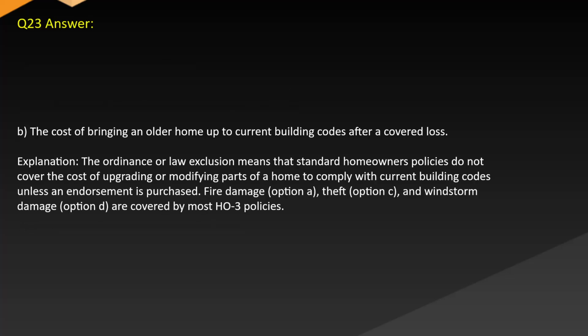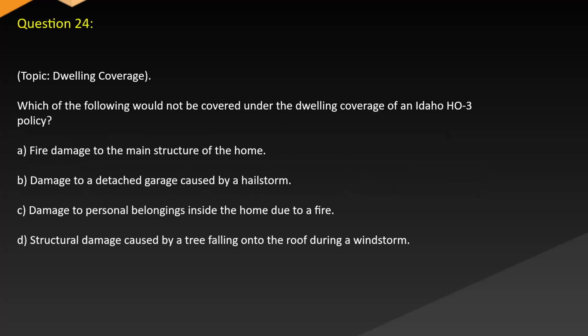Answer B. The cost of bringing an older home up to current building codes after a covered loss. Explanation: the ordinance or law exclusion means that standard homeowners policies do not cover the cost of upgrading or modifying parts of a home to comply with current building codes unless an endorsement is purchased. Fire damage, option A, theft, option C, and windstorm damage, option D, are covered by most HO3 policies.